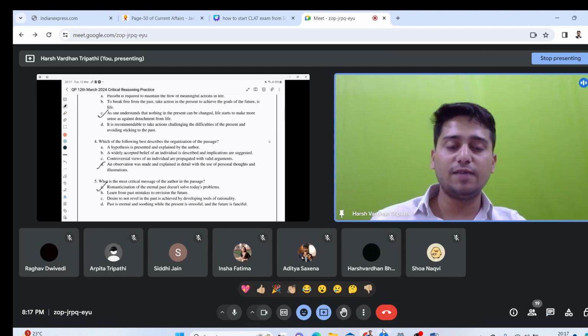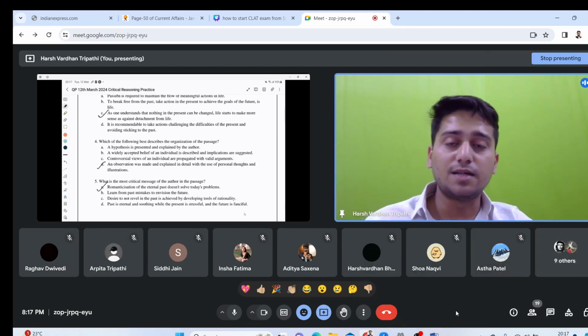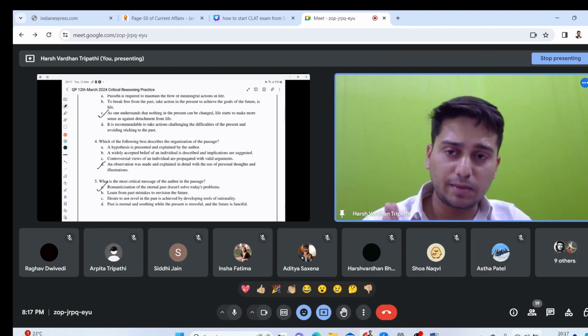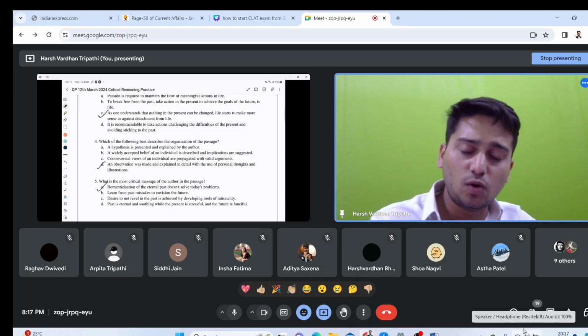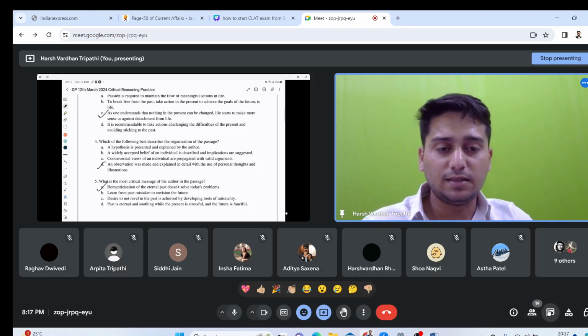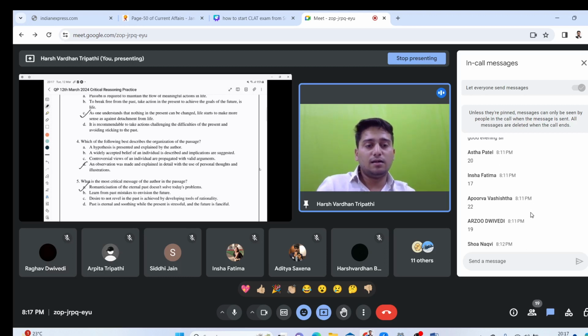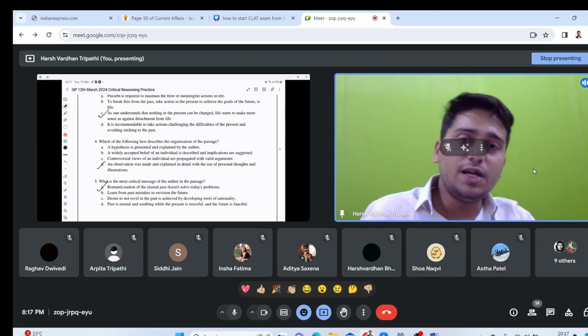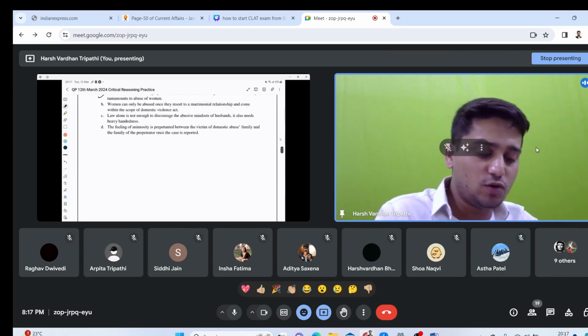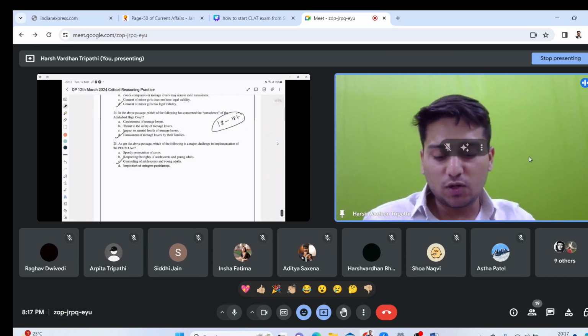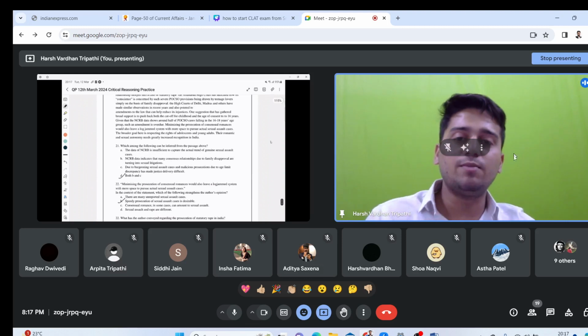So quickly starting with the answers. Sanskriti, don't dodge the bullet. Calculate your score and tell it in the chat box. Okay, so I think a lot of applause should go to Apurva and Astha, the kind of scores that they have fetched. Interestingly, there was one passage where you could have scored 5 out of 5 because it was already discussed at one point of time in the class.